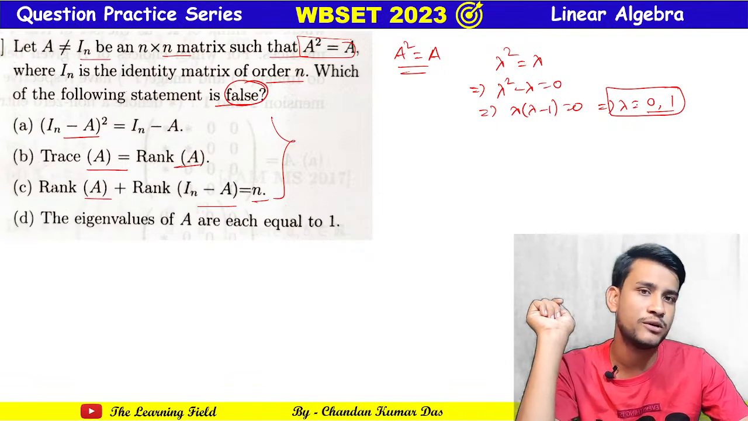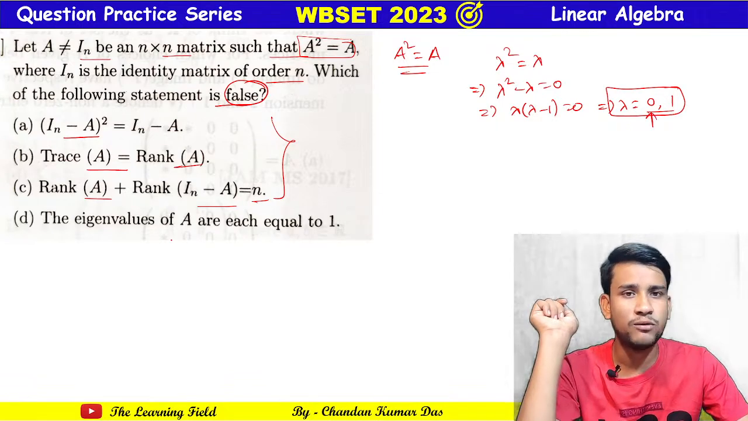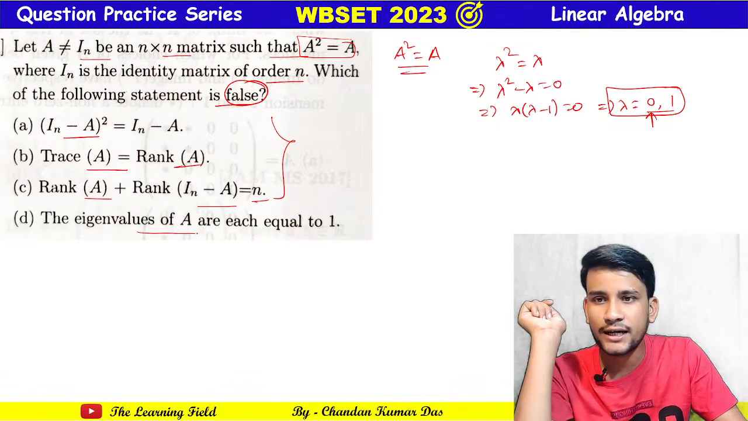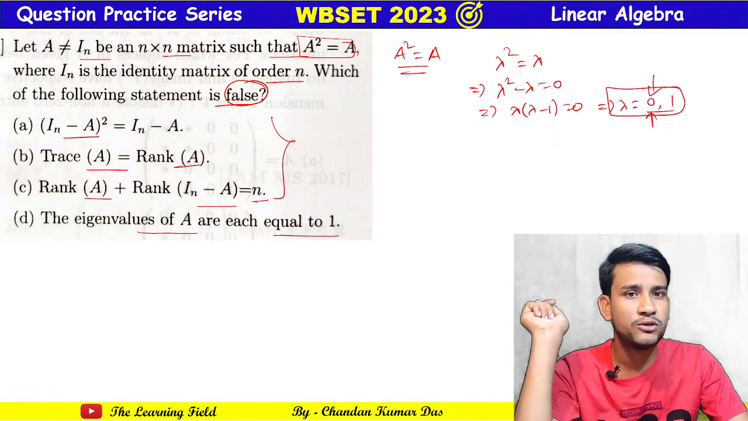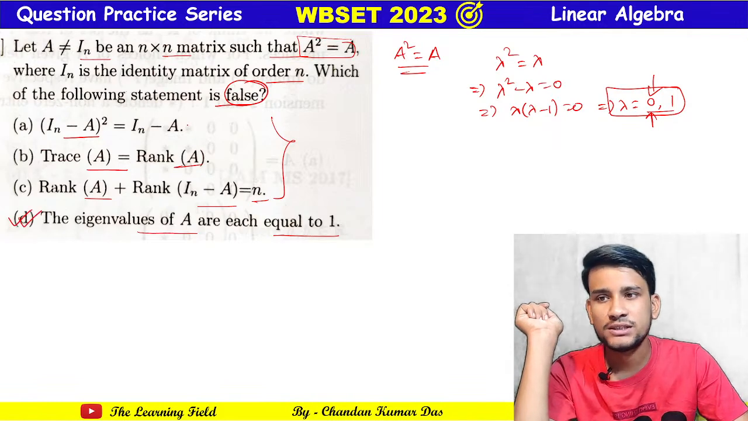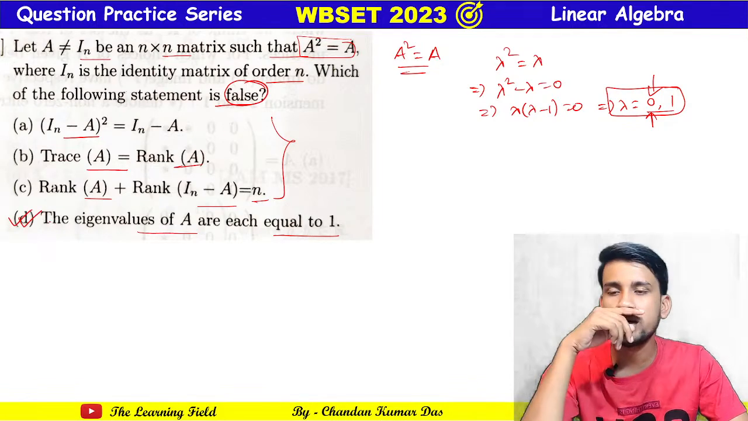So lambda is equal to 0 and 1, but here in option D it says that the eigenvalues of A are each equal to 1. No, because 0 is also an eigenvalue. Okay, so this is the answer. This is the false statement. Okay, you can easily verify.